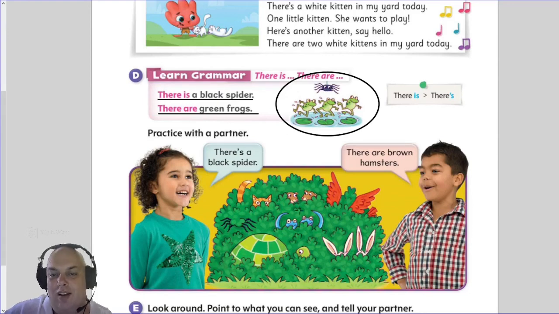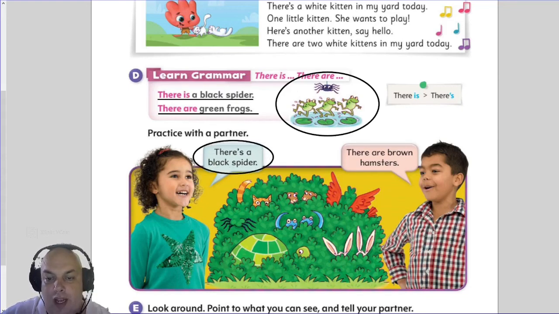Okay, now in the picture below here, the students are talking about the picture. So what can we say about the picture? Now let's look at the examples. There is a black spider. Yes, over here there is one black spider. There are brown hamsters.